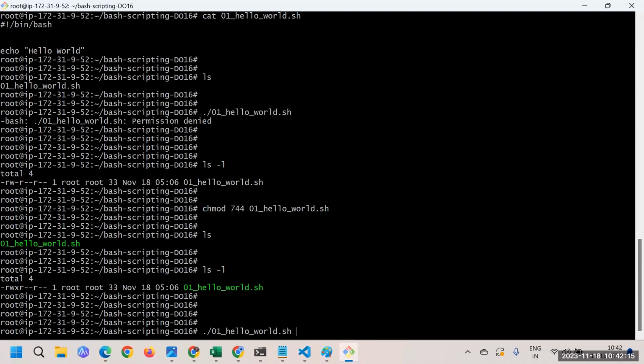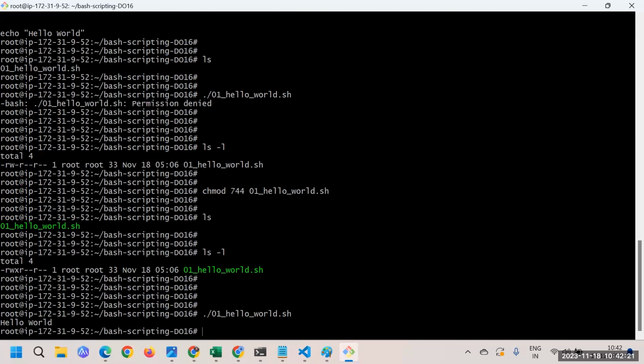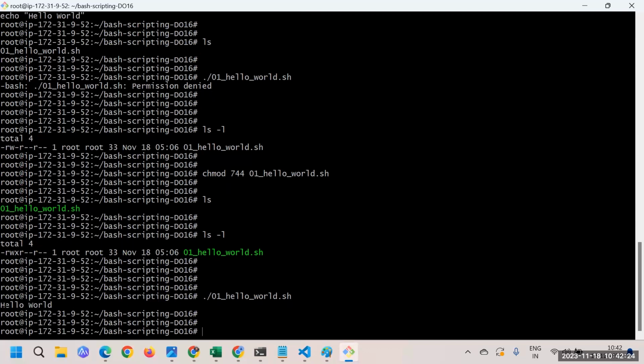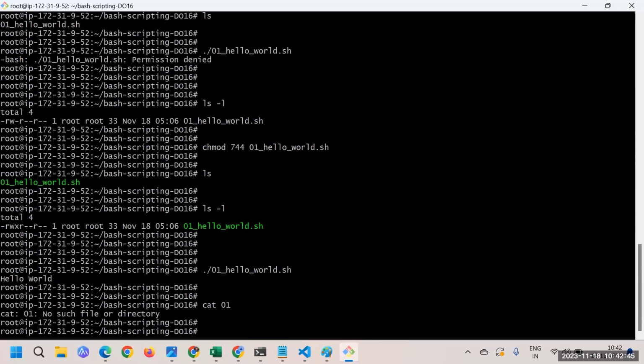Like this way, 01 hello world, and then you can just press enter. At this point, if I just press enter, you can see we were successfully able to print the desired message. So we successfully printed the message, and hello world is something we have printed as per our script. If I show you the script one more time.